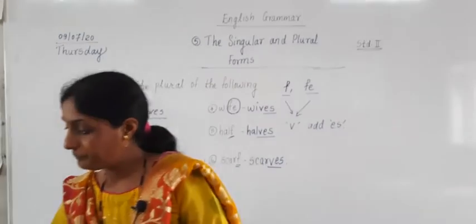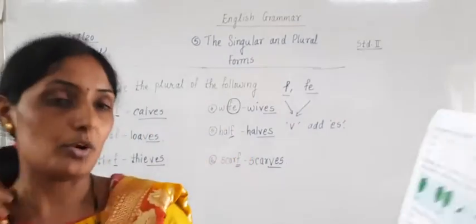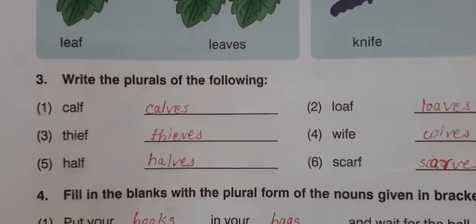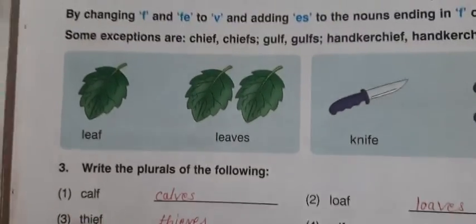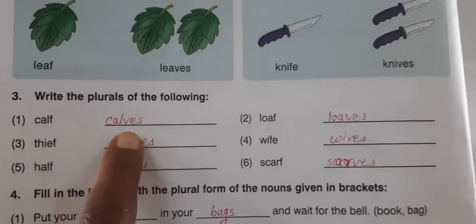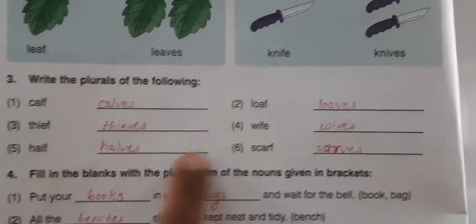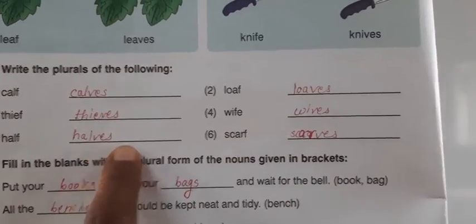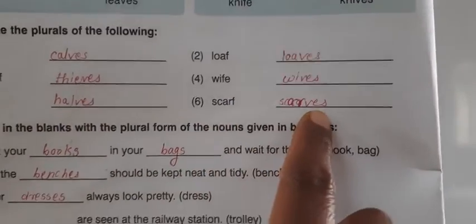So here what you have to do today is write down question number 3 in your notebook. Now which notebook? You have a grammar notebook, correct? Write the plurals of the following. First one, calf, calves, loaf, loaves, thief, thieves, wife, wives, half, halves, scarf, scarves.